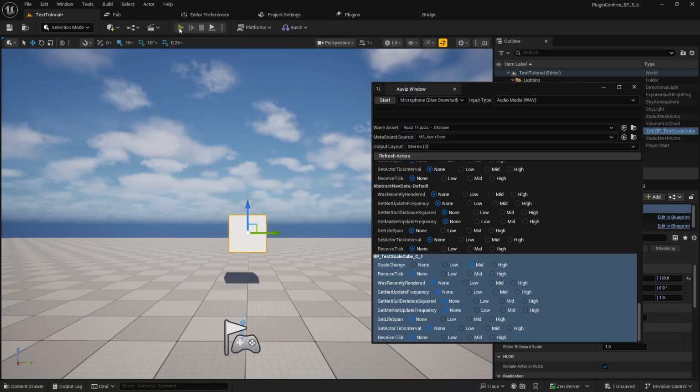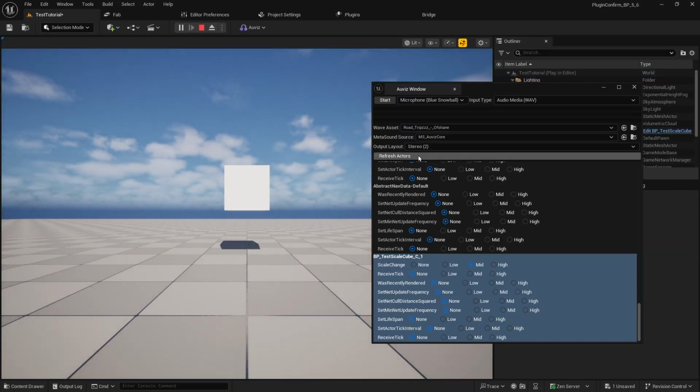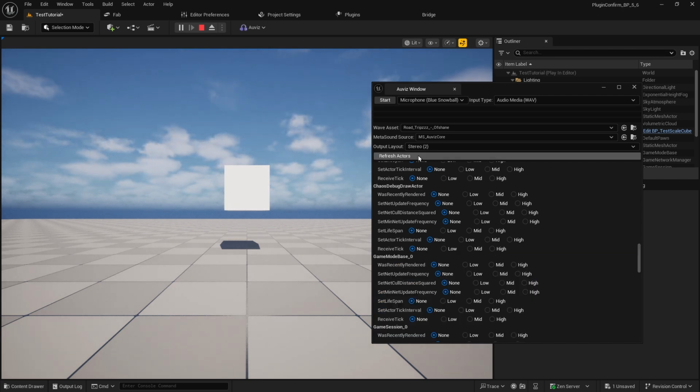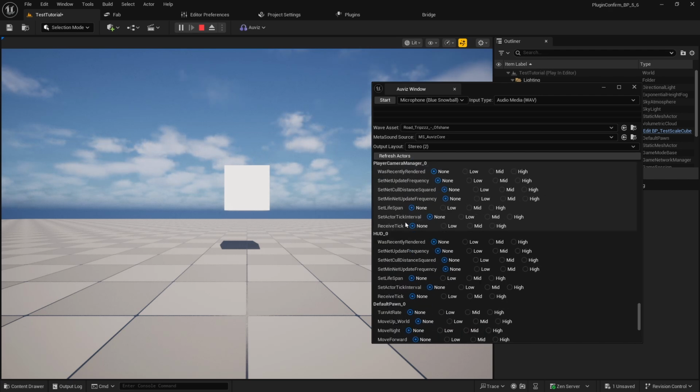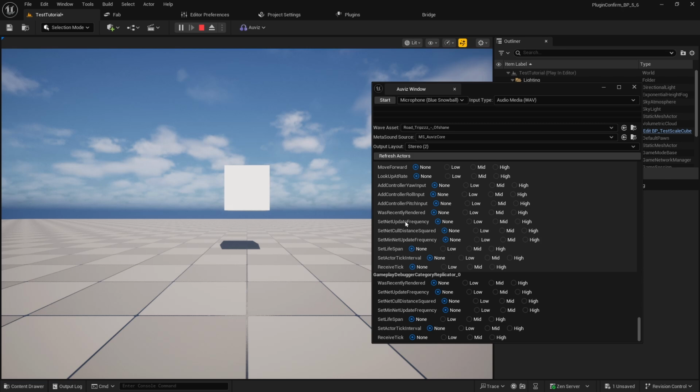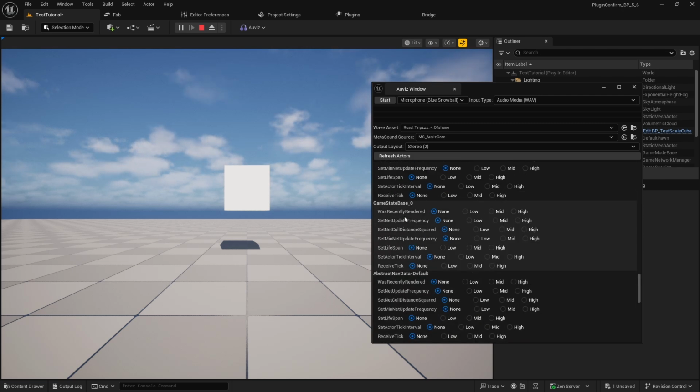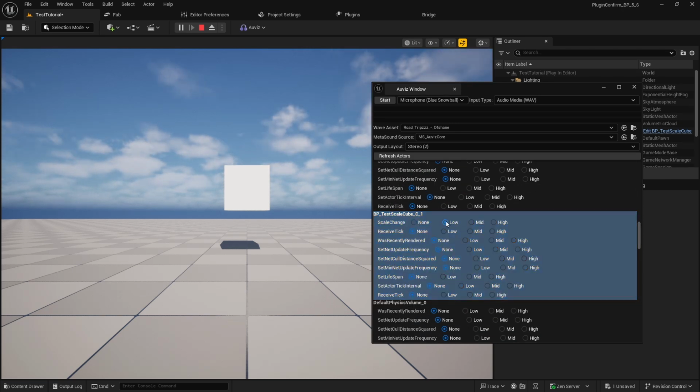Of course it also works with the play editor, but you need to refresh the actor because it's different without playing the editor and with playing the editor. So refresh the actor, and I need to find it again. Okay, yeah, I admit that it's not the best UI right now. For example, I'm going to select low and start.